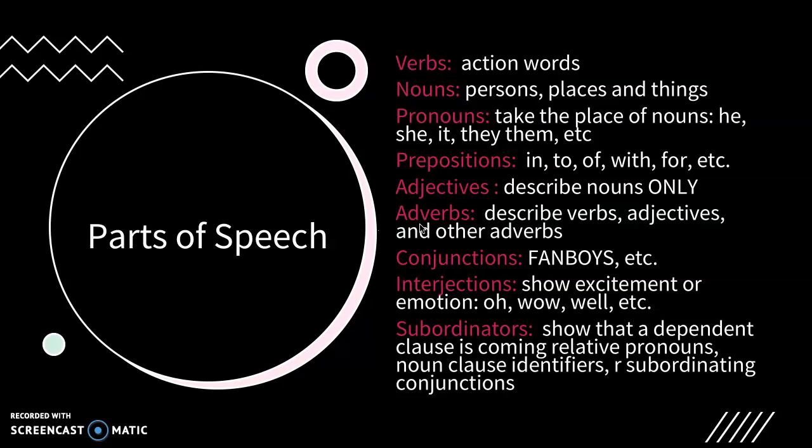Subordinators are words like relative pronouns, noun clause identifiers, and subordinating conjunctions. So I'm going to take you through each of these parts of speech separately so that you can have your DGP out and it'll help you be able to find them.